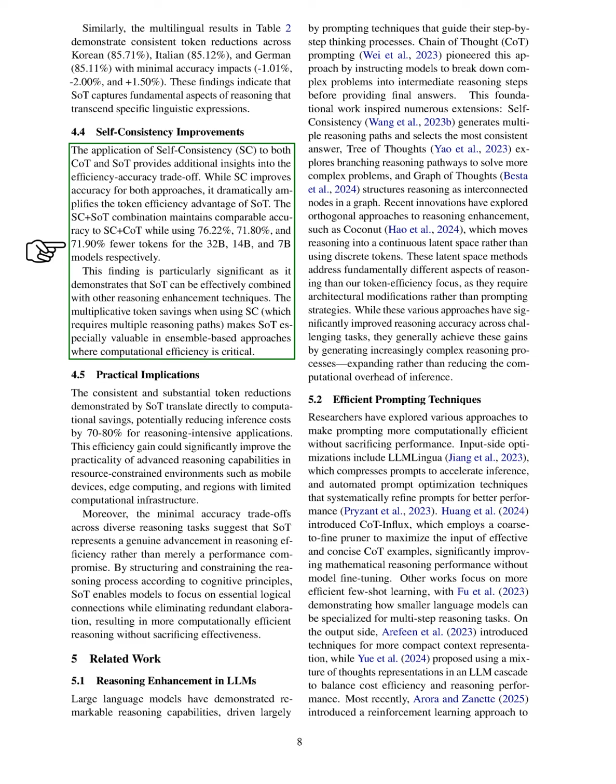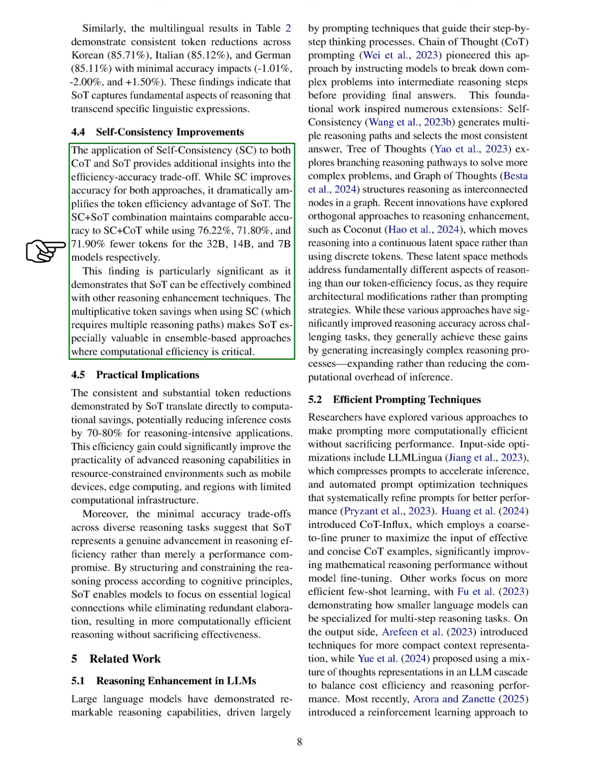Specifically, the combination of SC and SOT achieves similar accuracy to SC and COT but uses 76.22%, 71.80%, and 71.90% fewer tokens for the 32B, 14B, and 7B models, respectively. This is important as it shows that SOT can work well with other reasoning techniques. The substantial token savings from SC, which involves multiple reasoning paths, makes SOT particularly useful in scenarios where computational efficiency is crucial.